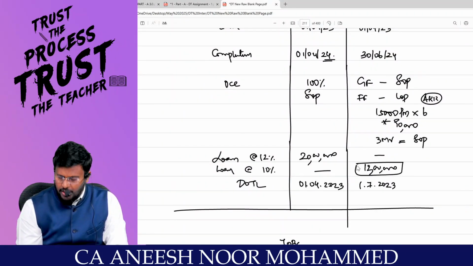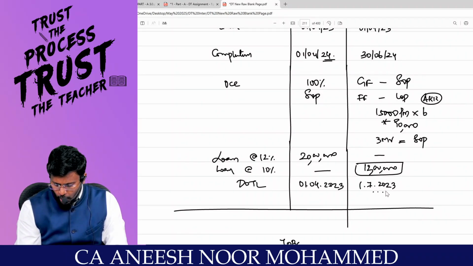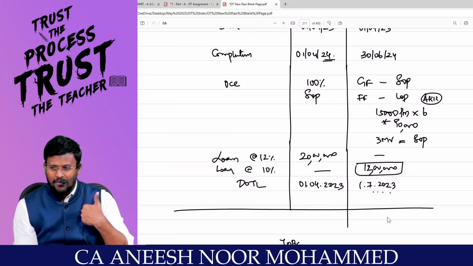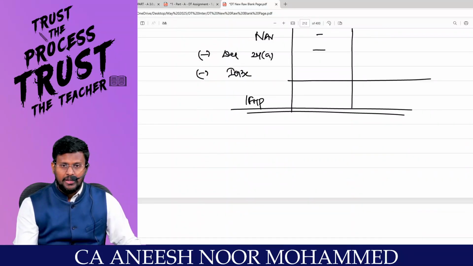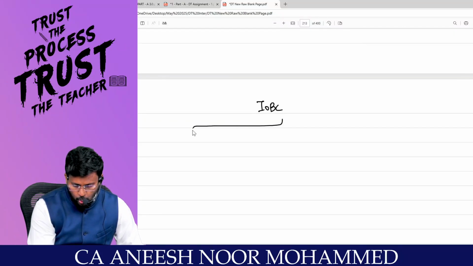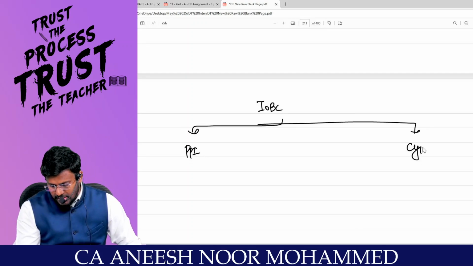12 lakh rupees is the loan. Yes, sir. This 12 lakh loan was taken on 1/7/2023. That means 23-24. Our year is 24-25. Correct? So again, I have to calculate the interest on what capital? Interest on borrowed capital is classified into 2 categories. Number 1, prior period interest and also the current year interest. Am I right, sir?